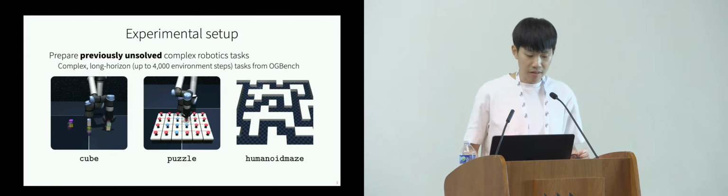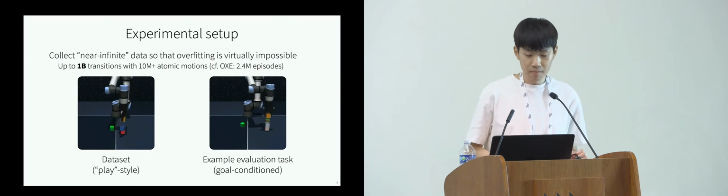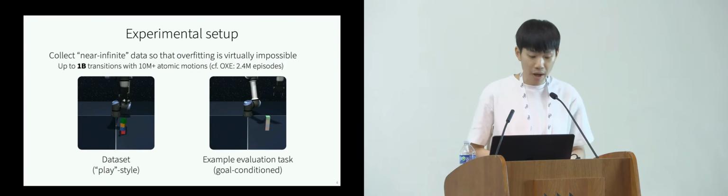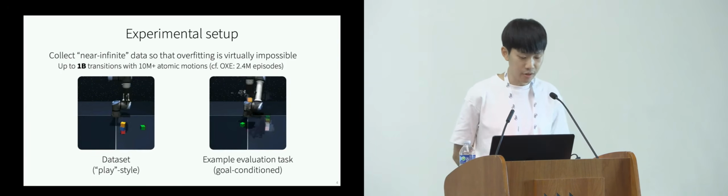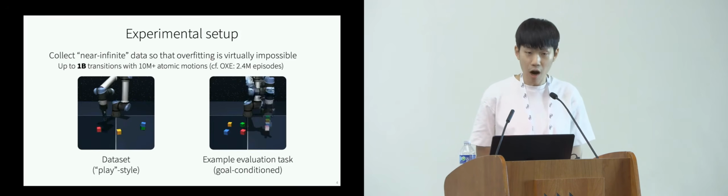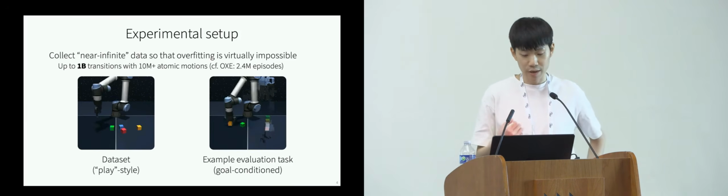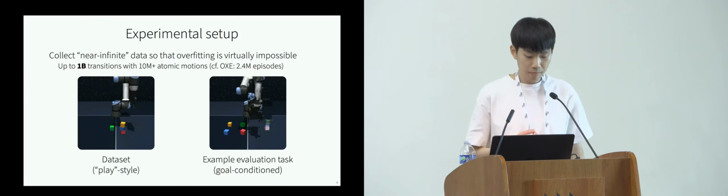On these tasks, we collected almost near-infinite data, so that overfitting is virtually impossible. Specifically, we collected up to 1 billion transitions with 10 million atomic motions. This is potentially larger than one of the largest robotic datasets to date, including OXE.